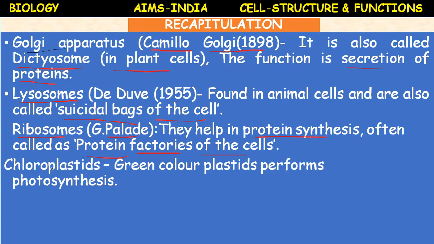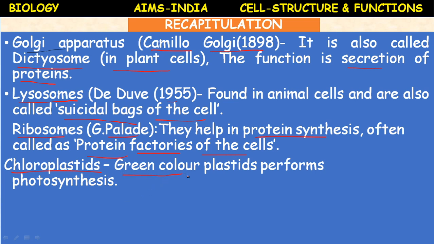Next, plastids, mainly chloroplastids. Plastids are how many types? 3 main types or 2 types. They are chromoplastids and leucoplastids. Chromoplastids are again divided into chloroplasts and chromoplasts. Chromoplasts, other than green color, remaining colored plastids are called chromoplasts. Who classified these plastids? Schimper was the scientist who classified the plastids into 3 groups.